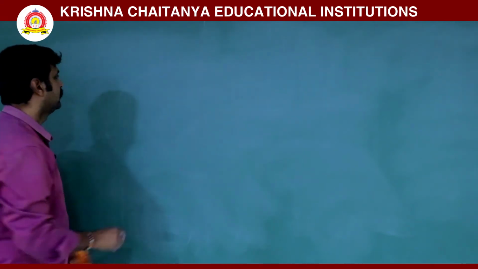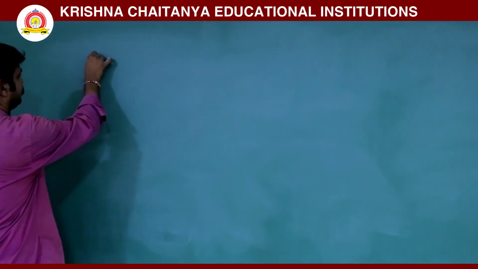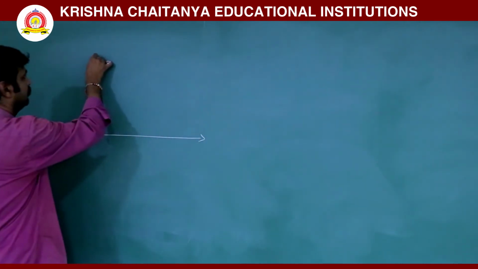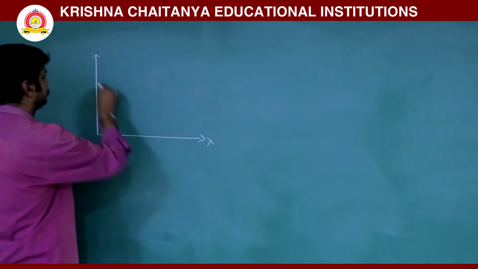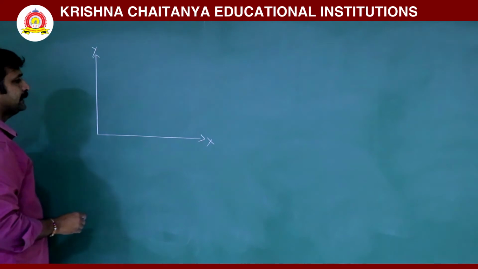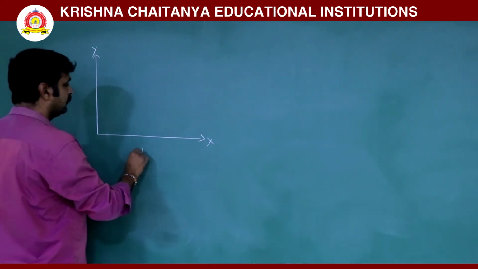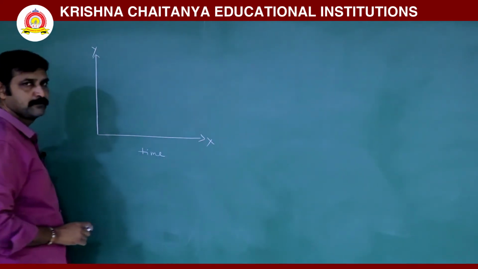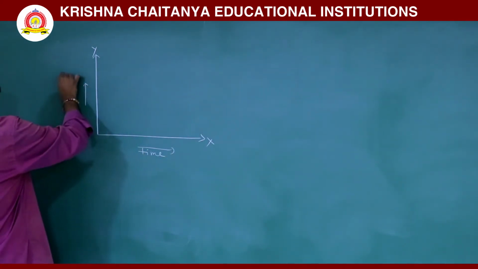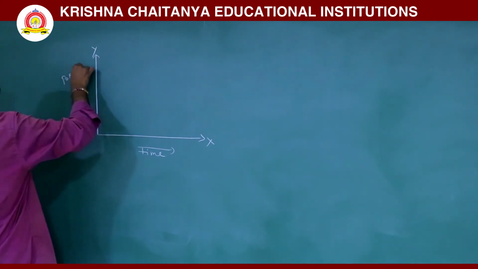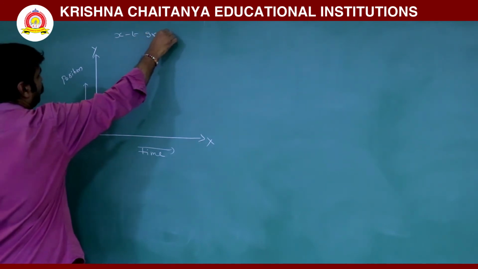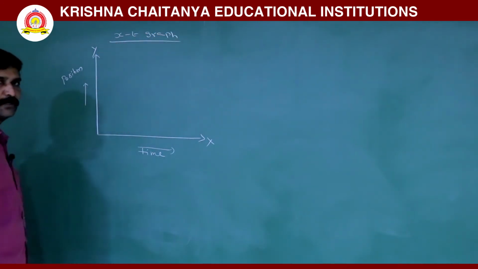Look at here. So in uniform motion, if you take xy axis, so here on x axis consider time, on y axis consider position. So this is called xt graph, position time graph.